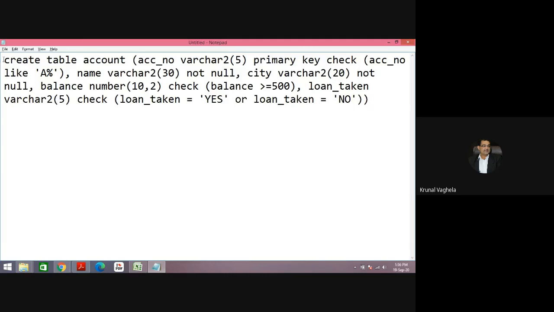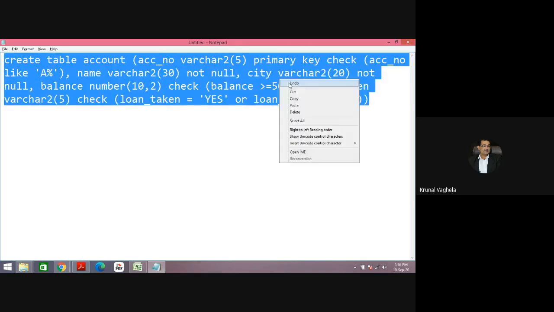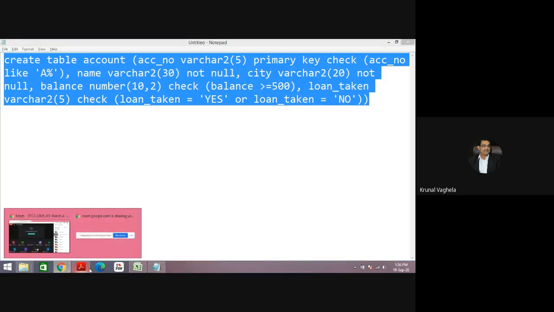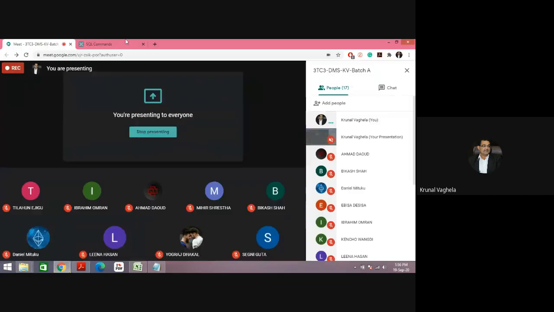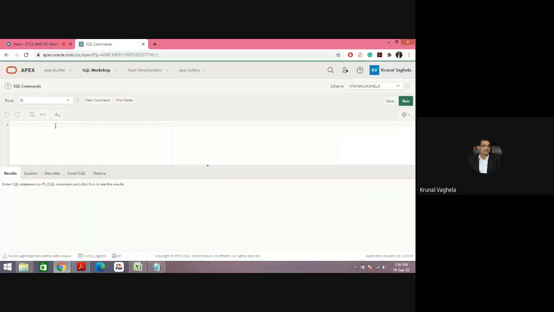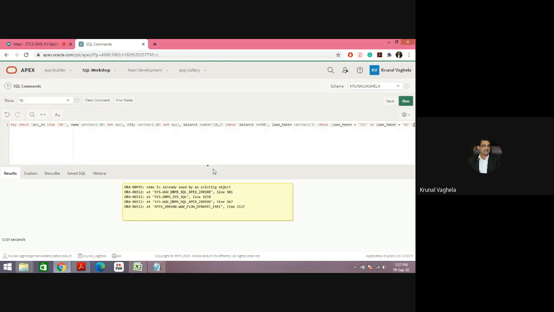Now let me copy. Let me open Apex. Yesterday in another lab, I already created the account table. So if I try to create it, it will give me an error. Let's see. Name is already used by existing objects. So first I need to delete account and loan both.